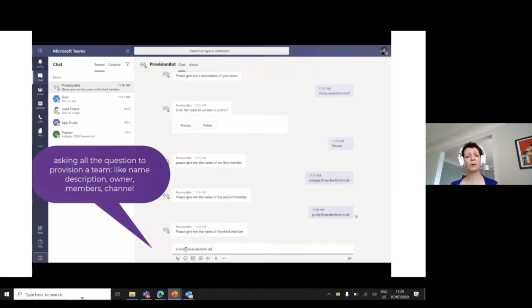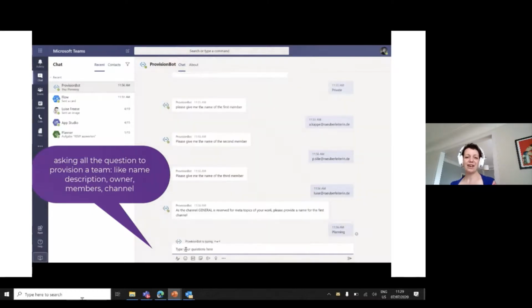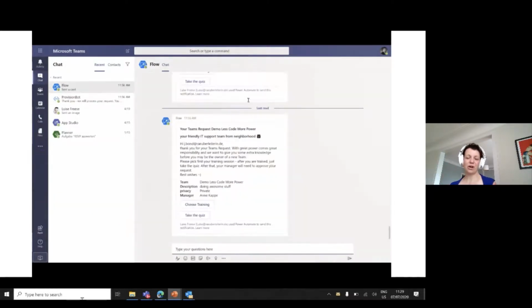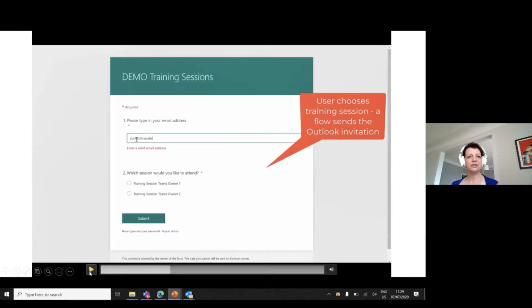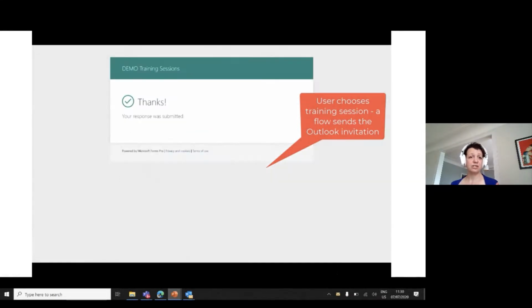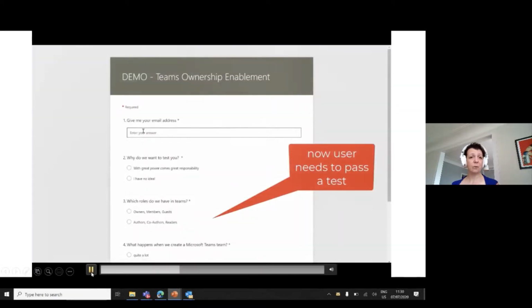So we ask all the questions that we need so that we can actually make a cool graph call. What you see now is our user needs to be invited for training sessions, and he just provides his email address and chooses a training session which he or she wants to attend. In my case, I chose James Bond to be my owner, and of course James Bond chooses a nice session. And once he did that, he attends the training.